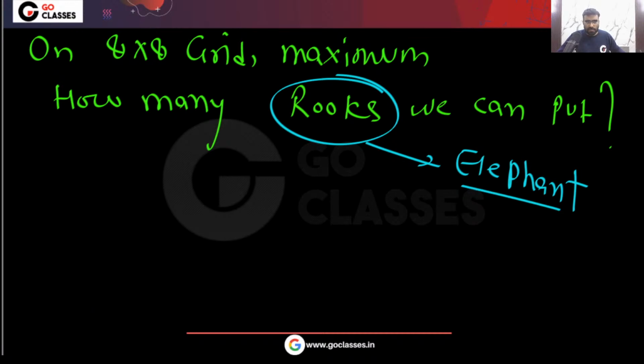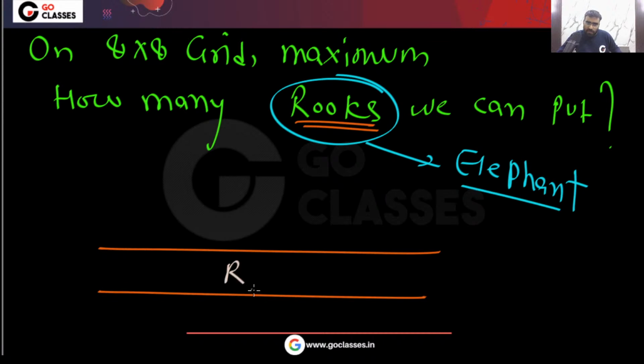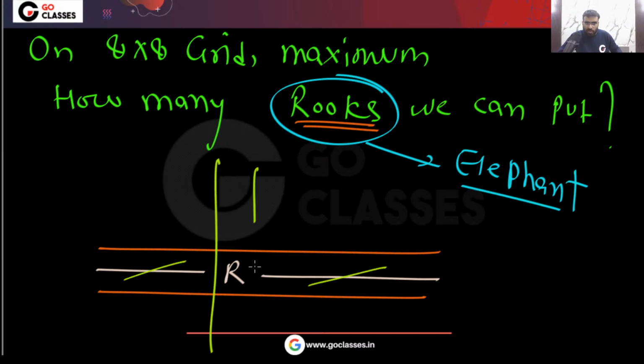Actually, a rook is like this: it will attack anyone who is in its column or in its row. For example, if I put a rook here, then all these positions in the row are gone. Also, this column is gone. So once I put this rook here, this row is gone and this column is gone.